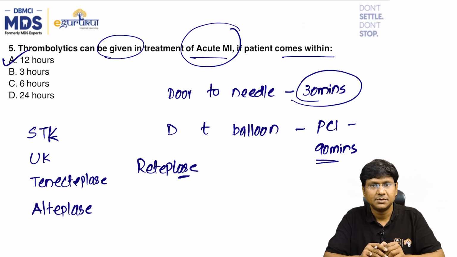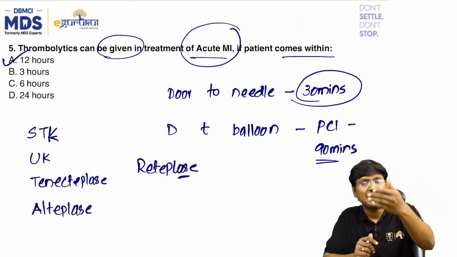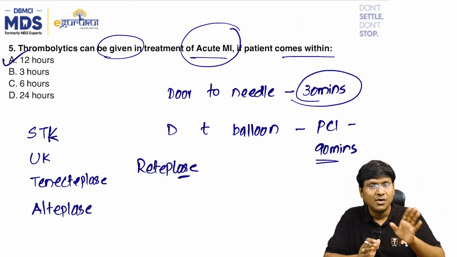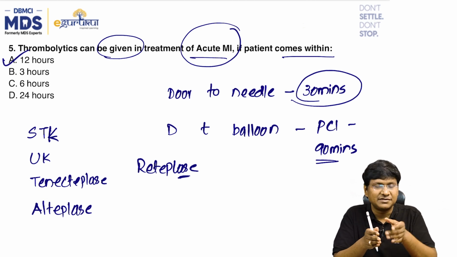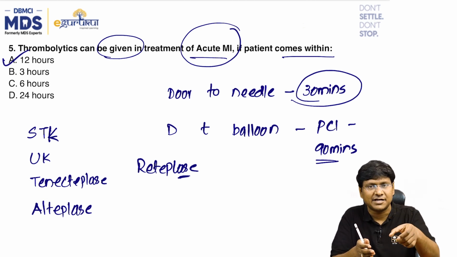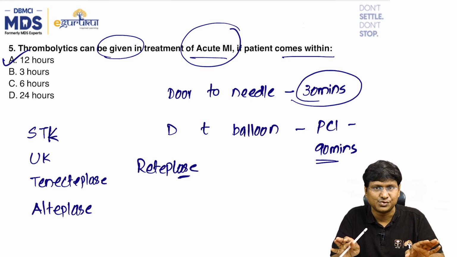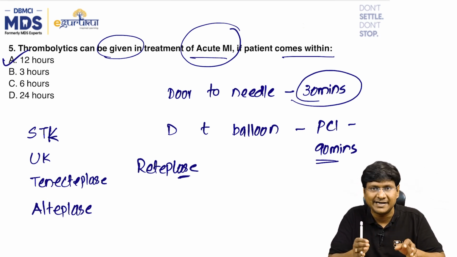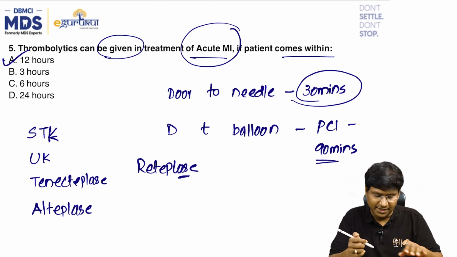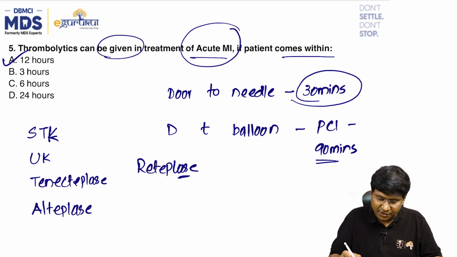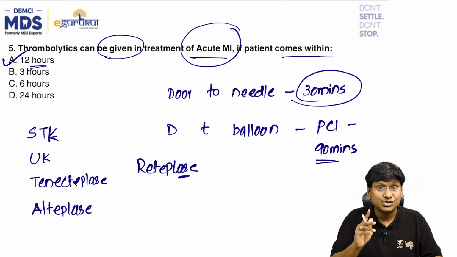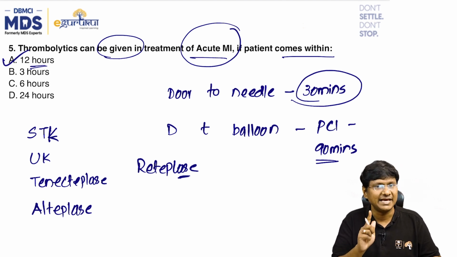That is 12 hours. If the patient comes beyond 12 hours, thrombolysis should not be done. Why? Because within 12 hours, there will be transmural infarction, death of the myocardium. So after 12 hours, even if you open the vessel, it will be of no use. The myocardium is completely dead and will not revert back. So thrombolytics can be given in the treatment of acute MI if the patient comes within 12 hours. So the answer is A.